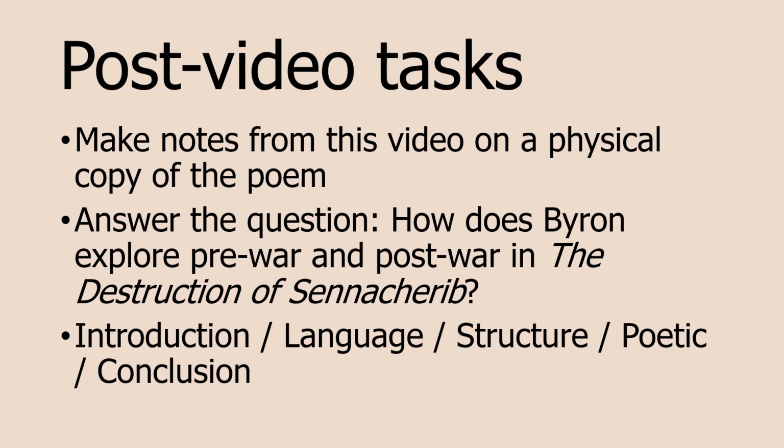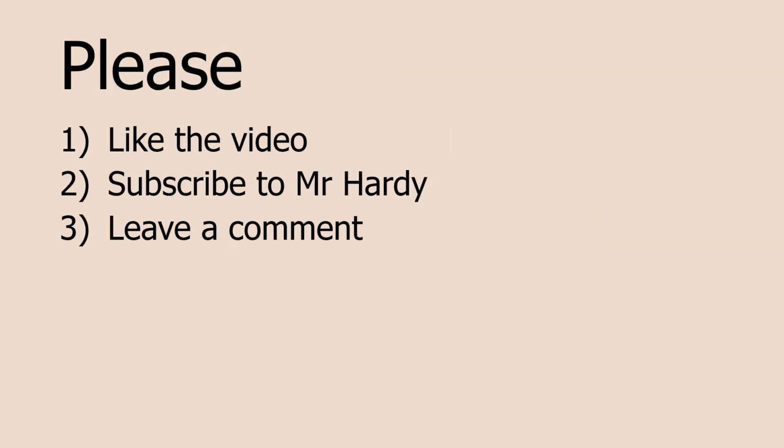And finally, are there any poetic techniques in particular? Looking at maybe some of the contrast, some of the caesura, some of the end stopping. How does this add to the effect that there is conflict as a contrast between the pre-war and post-war effects in The Destruction of Sennacherib by Lord Byron?